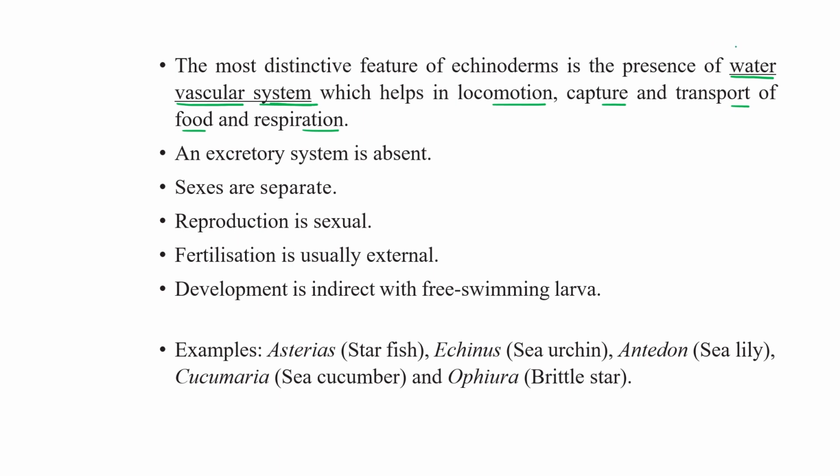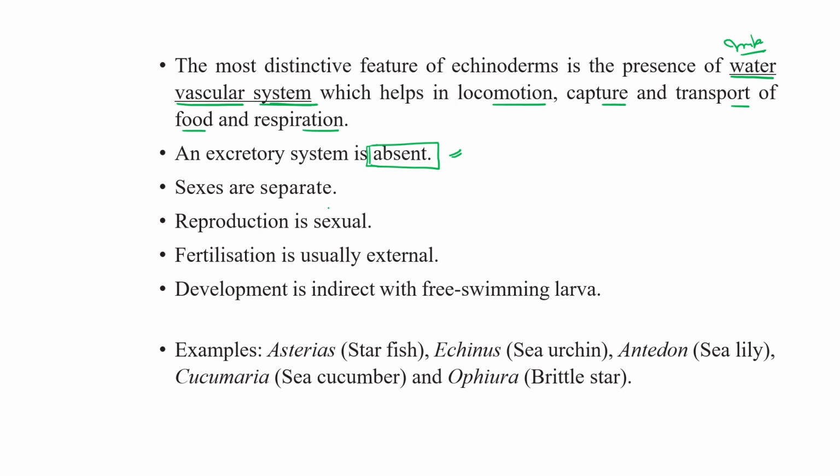All members of this phylum have a water vascular system. An excretory system is absent; they don't have a specific excretory system.